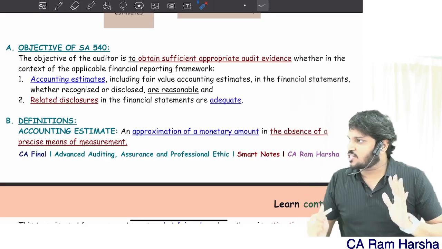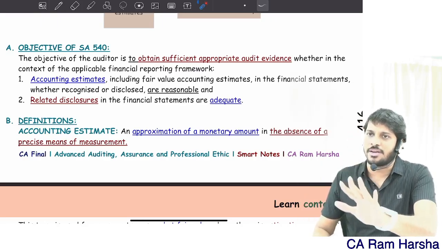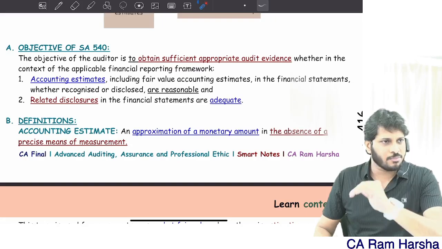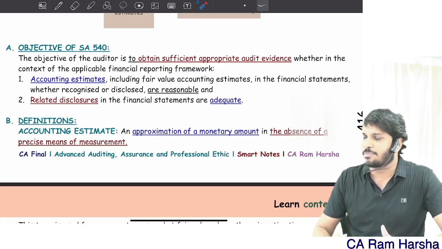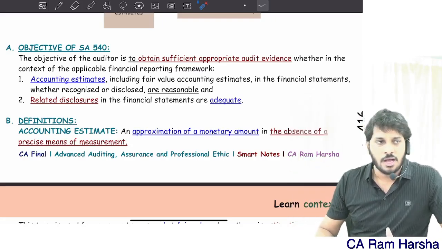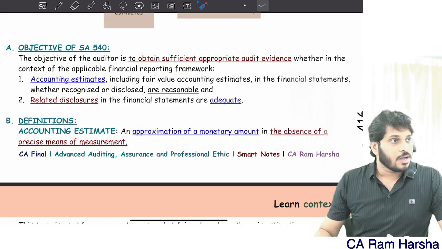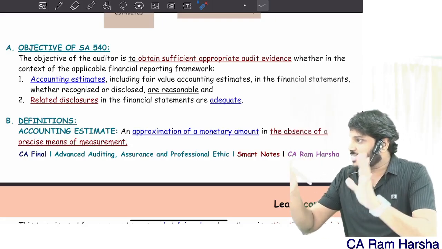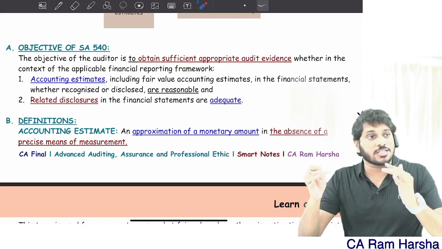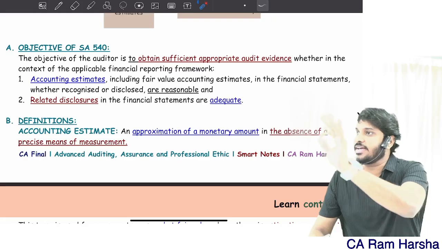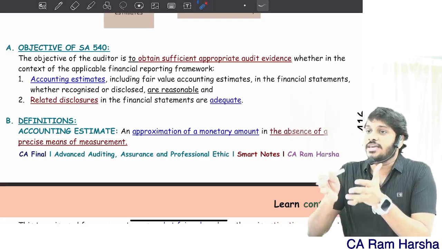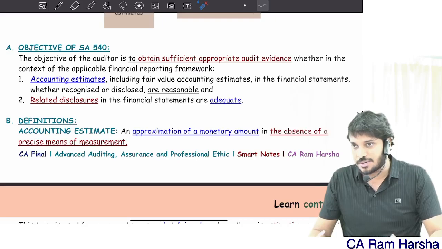How do I check whether estimates are reasonable? First of all, whose primary responsibility is it to make them? Board of directors, nothing but management. Whoever is the responsible party to prepare financials, they are responsible. So first I will look into what process the entity has established to identify areas requiring estimates. How the entity identifies accounting estimates.